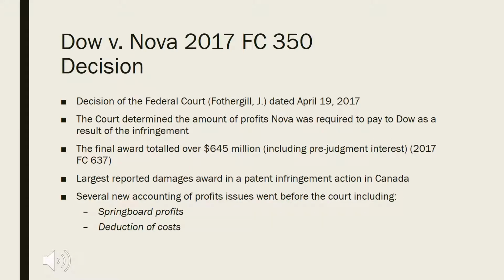The decision made by the federal court for this case occurred on April 19, 2017. The court determined the amount of profits Nova was required to pay to Dow as a result of the infringement. The final award totaled over $645 million, including prejudgment interest. This is the largest reported damages award in a patent infringement action in Canada. Several new accounting of profits issues went before the court, including springboard profits and deduction of costs.